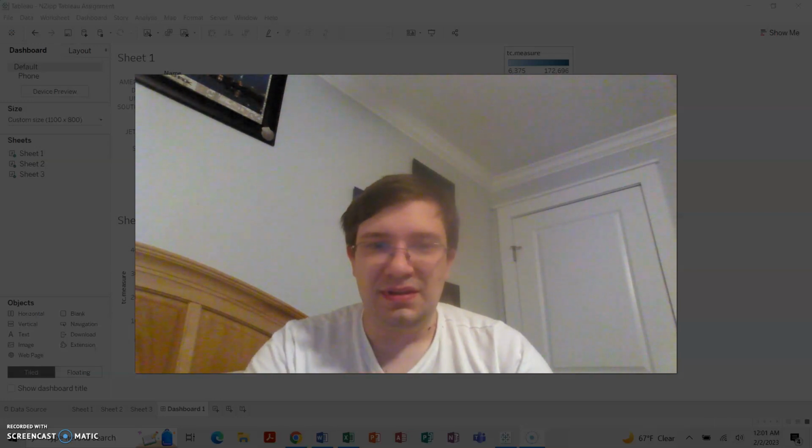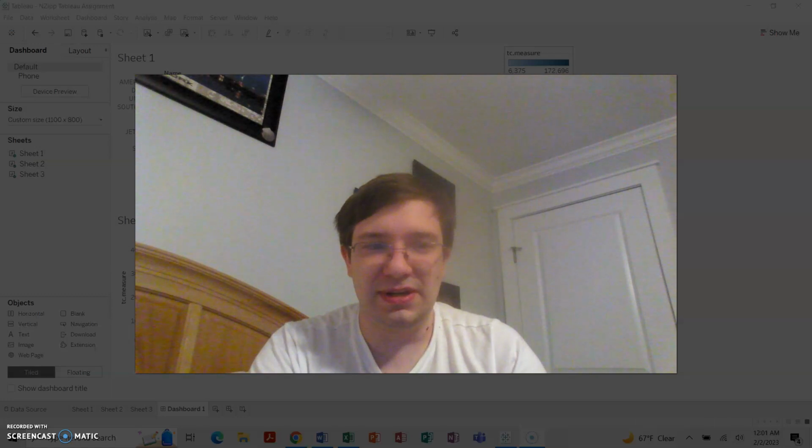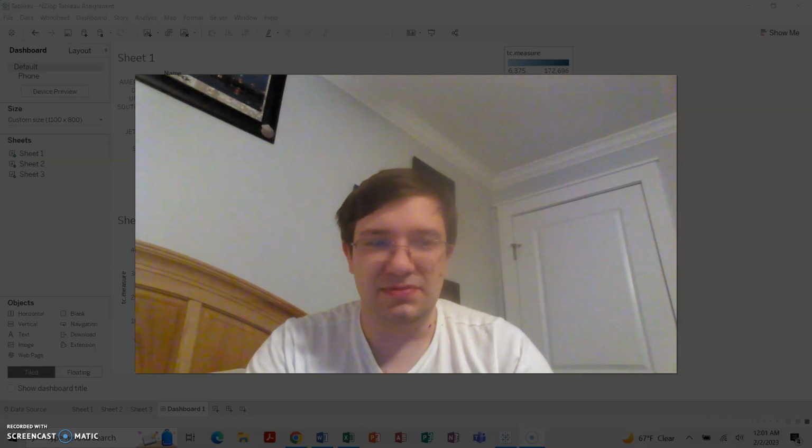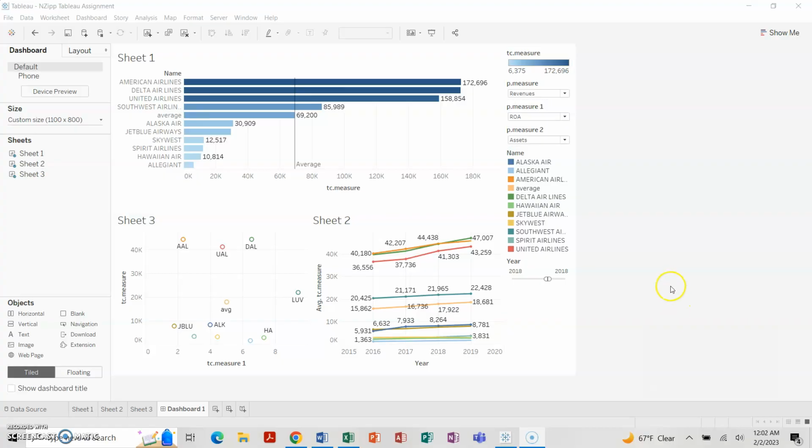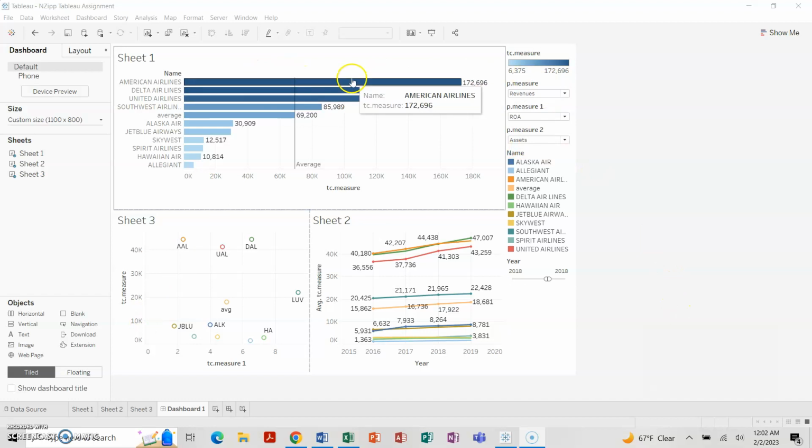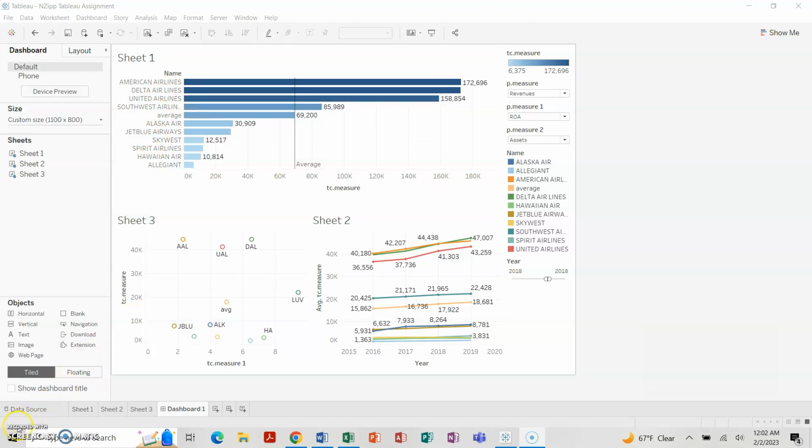Today we'll be covering the Tableau assignment regarding different data and different airlines for the country. As you can see here, numerous data is captured regarding multiple different airlines throughout the entire country.